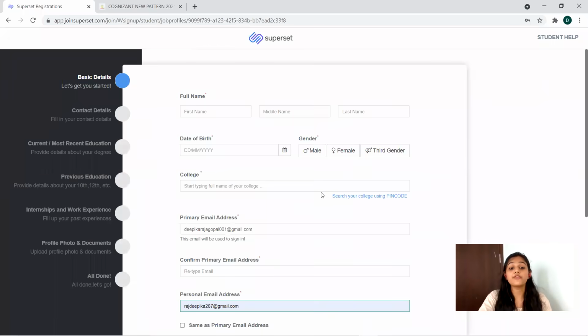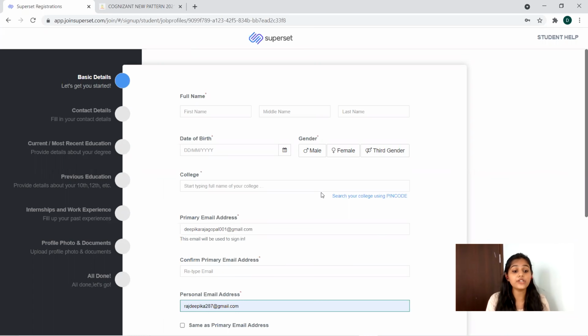Register and apply. So if you have not registered to Superset, then definitely you have to make your registration. These are the steps that you have to follow while registering, because if you couldn't complete your profile, then your details will not be passed to Cognizant. Hence, you will be missing that opportunity.